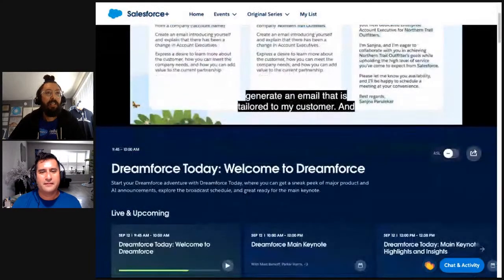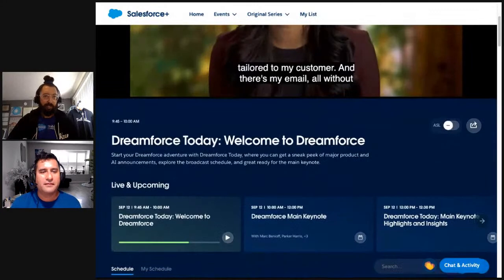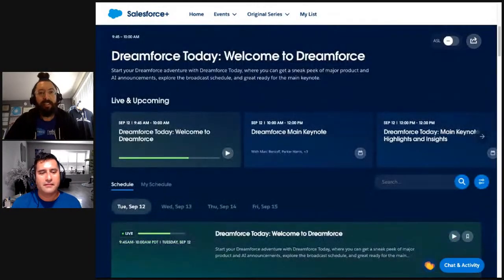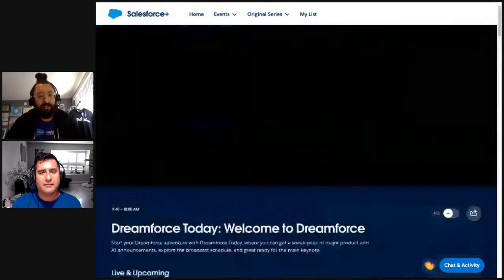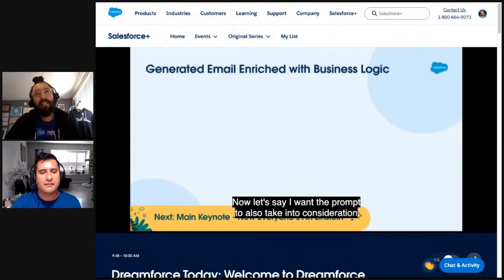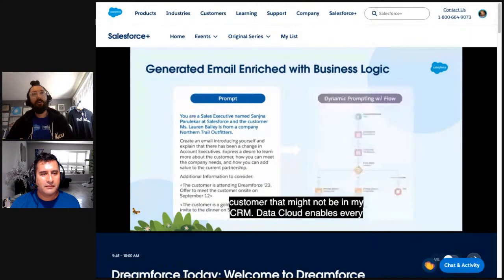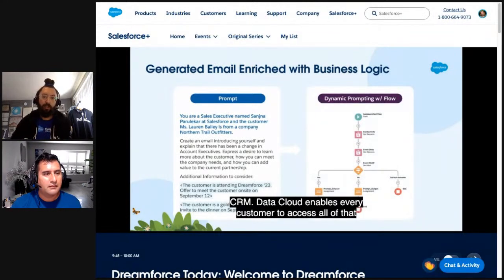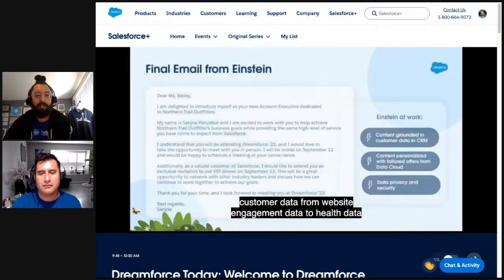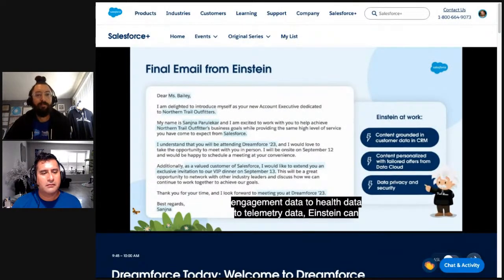Now, let's say I want the prompt to also take into consideration additional information on the customer that might not be in my CRM. Data Cloud enables every customer to access all of that data, from website engagement to pre-show health screening data to telemetry data. Einstein can ground in this information, and the prompt and email are created in 5 minutes, even more tailored. All of this happens in an instant.